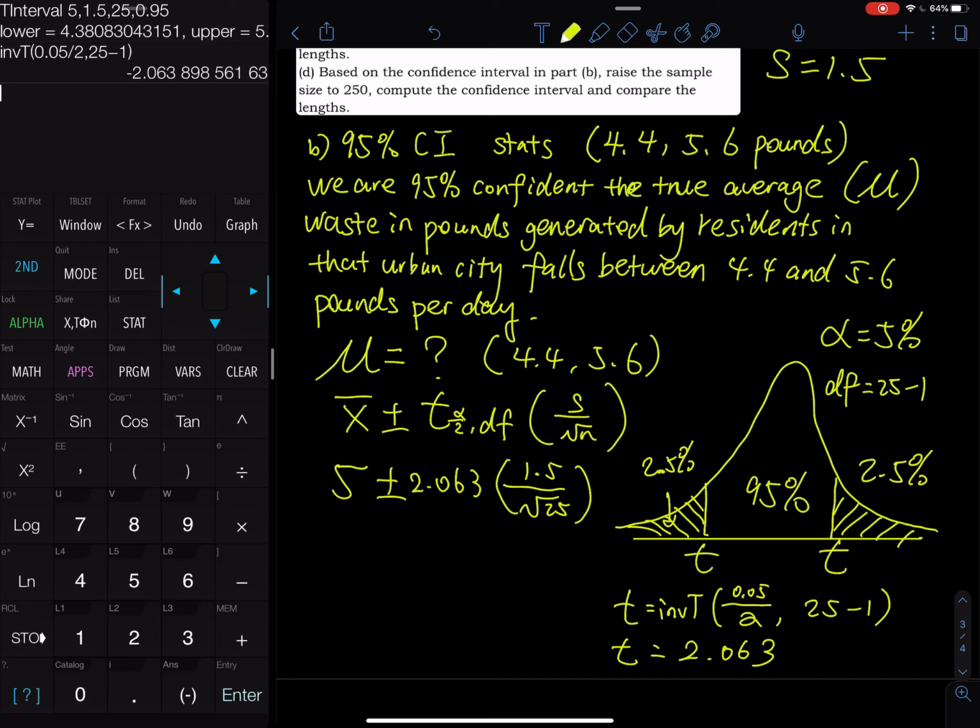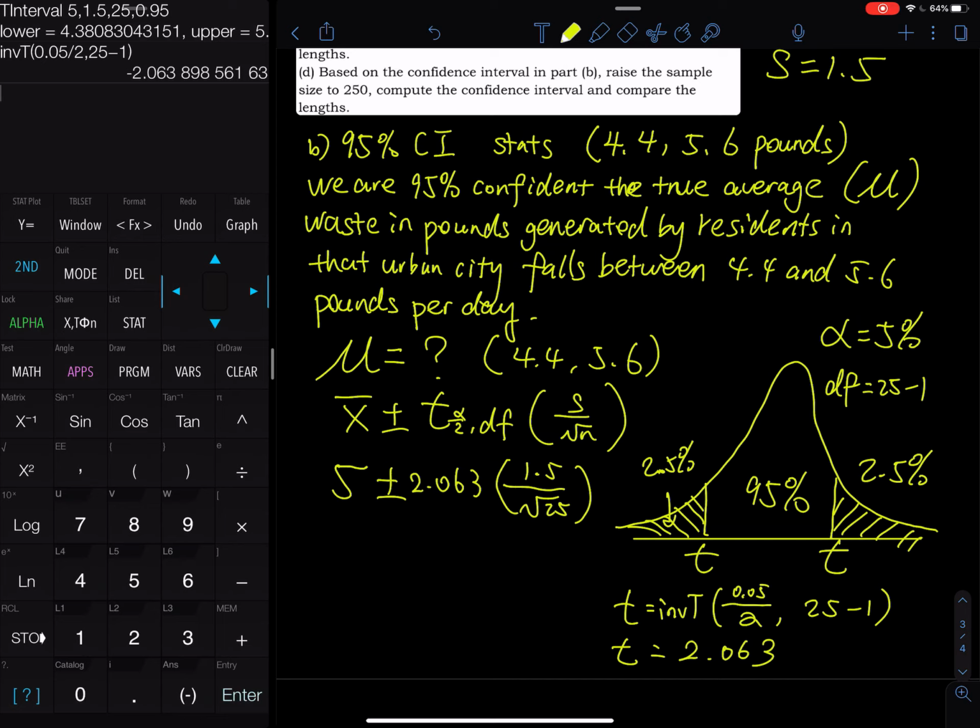I know some textbooks ask you to do this, and they also ask you to shade the area as well. But if you are using a TI83 Plus, you don't have inverse t, so there are two ways to solve this problem. Either you program it by yourself. If you watch the previous video, the one before this lesson, I have a screenshot that shows you how to program the inverse t to your TI83 Plus step by step. Or if you are taking an online class, all the work can be done online.